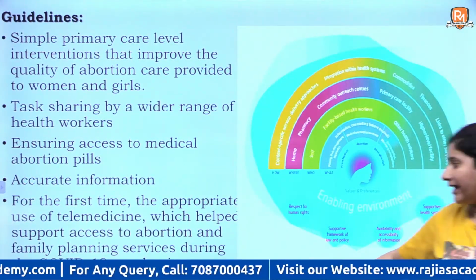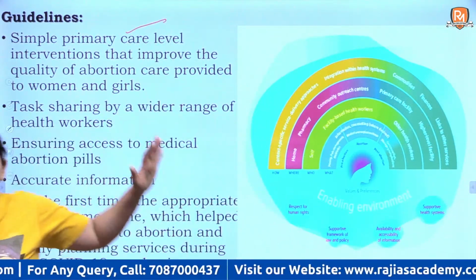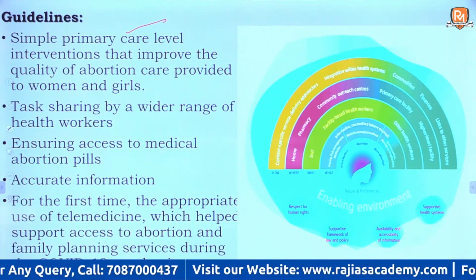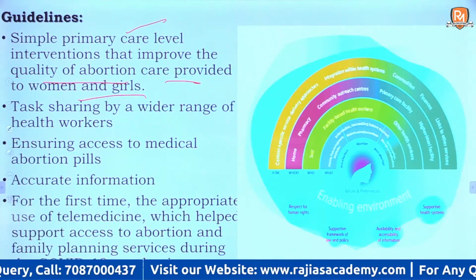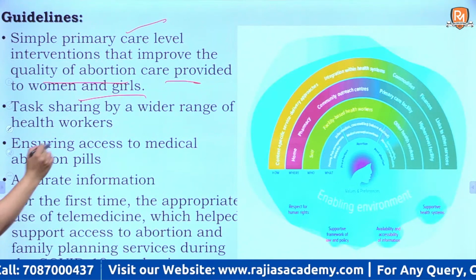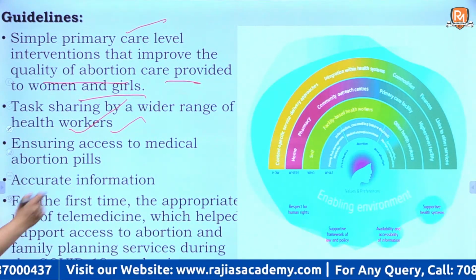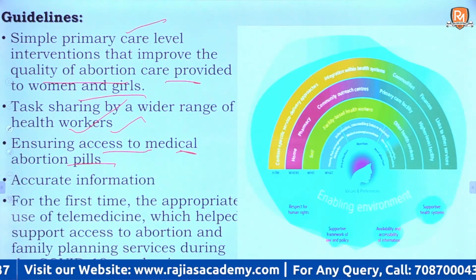Now, what are the guidelines? See, at simple primary care level, interventions have to be done. Interventions of how to improve the quality of abortion care that can be provided to women and girls. How can this be provided? By task sharing among a wider range of health workers and ensuring access to medical abortion pills, right?